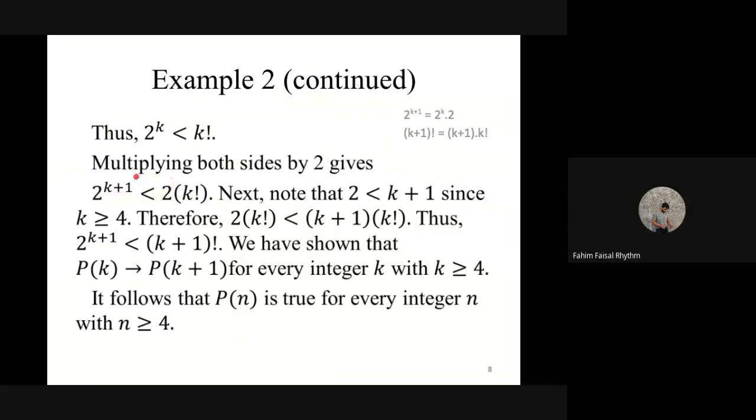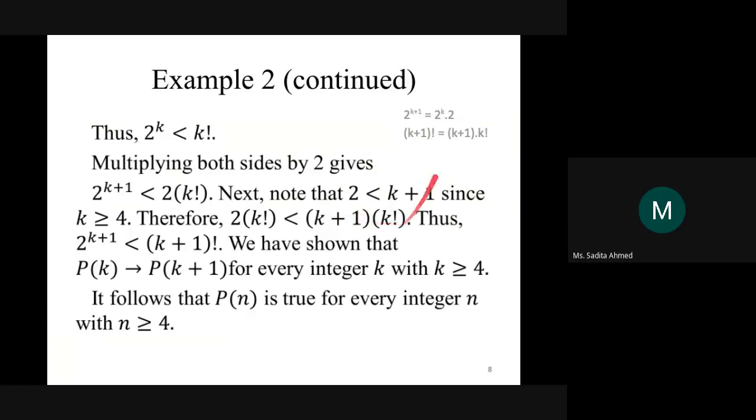Yes, miss. Okay. Now if 2 to the power of k plus 1 is less than this, smaller than 2 into k factorial, and this value is lesser than k plus 1 into k factorial, then 2 to the power of k plus 1 will also be lesser than k plus 1 into k factorial, won't it? Yes, miss. So 2 to the power of k plus 1 is less than this value, and this value is less than k plus 1 into k factorial. So this will definitely be lesser than this one, right? Yes, miss. Any confusion? Yes, miss, now I understand. Okay.